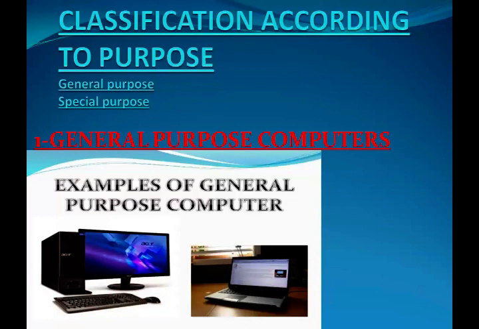Okay, we have classified the computer according to the purpose. We have divided into two types: general purpose computer and special purpose computer. First one is general purpose computer. General purpose computers can perform all sorts of work. They help in writing letters or applications and drawing pictures and diagrams. They also handle the industrial process of business. Movies, games, and songs can also be played on them.